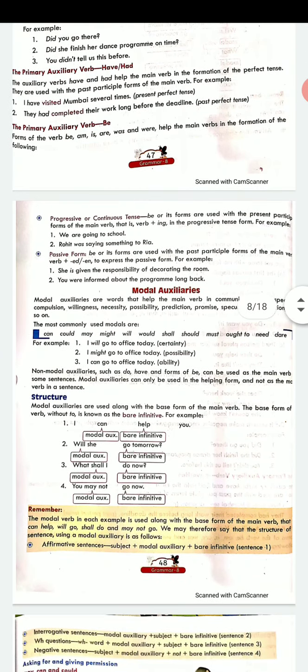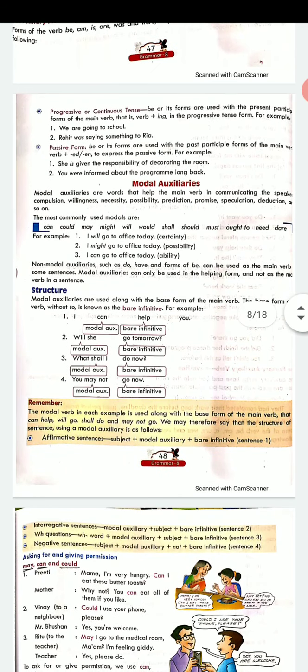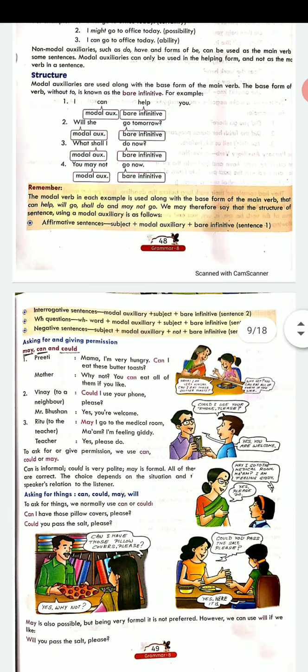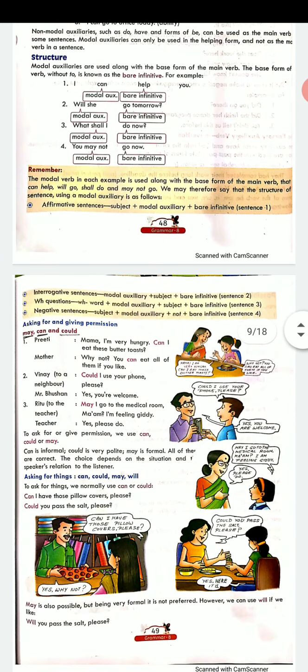On the next page, you will come to modal auxiliaries. Now these modal auxiliaries are words which are used in making sentences, but they can be used in different ways. Like on page number 49 on the top, I have marked some words. These are the main modals or the helping verbs. May, can, could. और यहाँ आपको एग्जाम्पल्स के थ्रू बताया गया है कैसे आप अलग अलग तरीके से इन वर्ड्स को यूज़ कर सकते हैं.